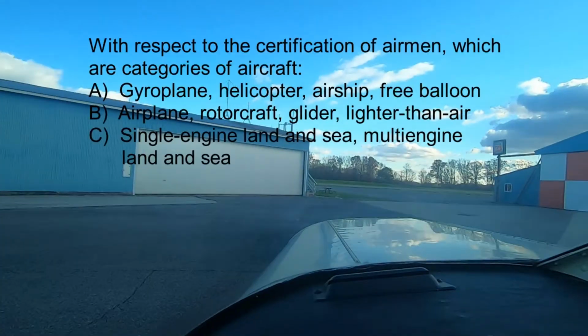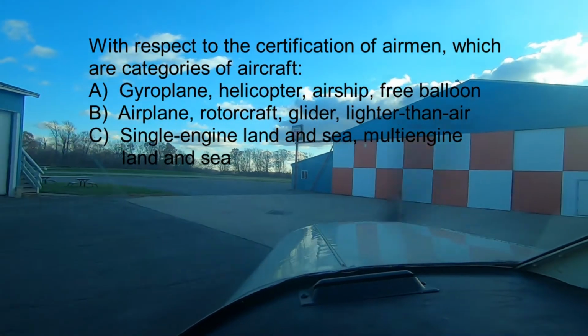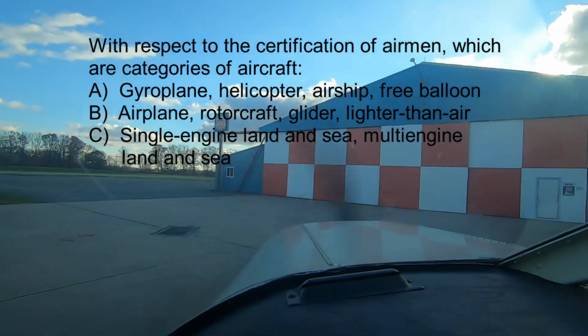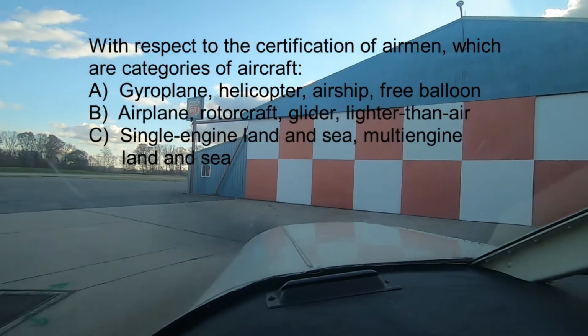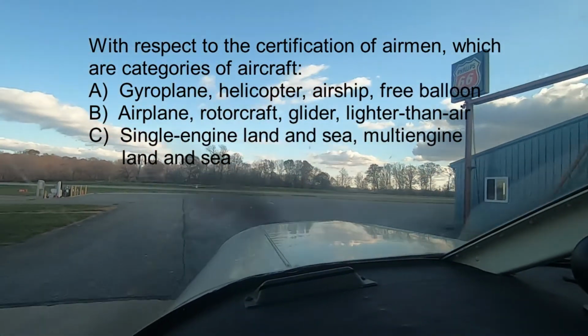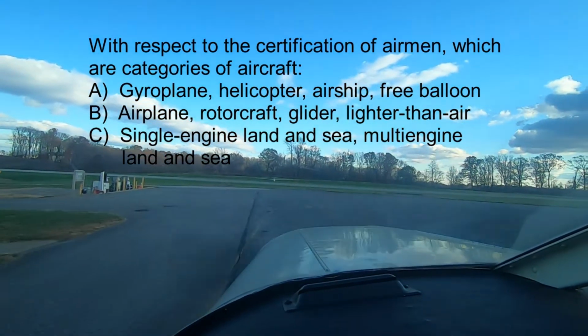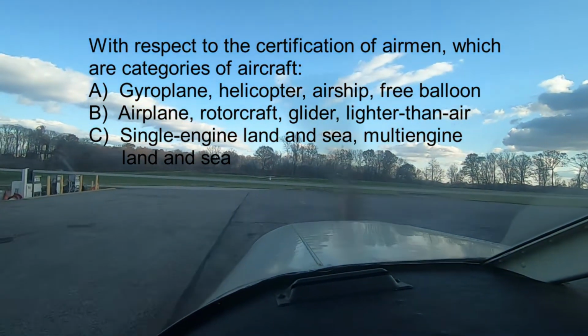Today's questions are on the super exciting FARs, so let's go ahead and begin. Okay, question number 1. With respect to certification of airmen, which are categories of aircraft? A. Gyroplane, helicopter, airship, free balloon. B. Airplane, rotorcraft, glider, lighter than air. Or C. Single engine land and sea, multi-engine land and sea.